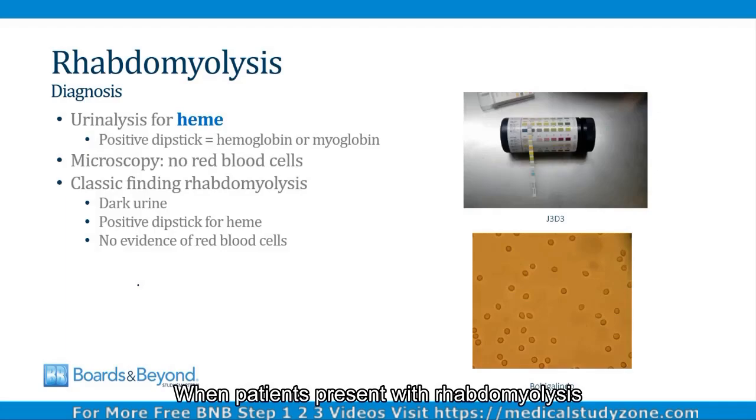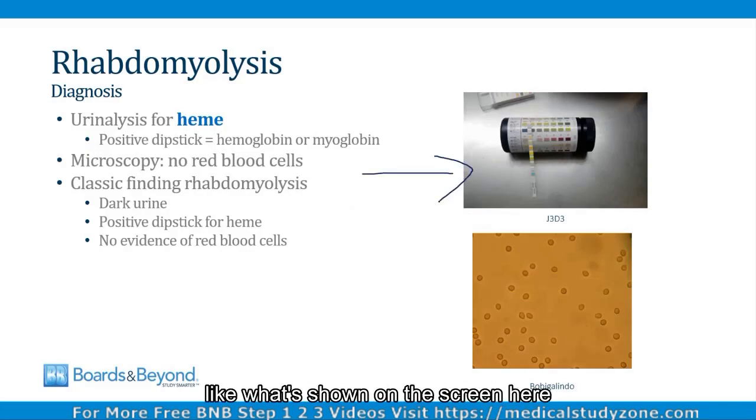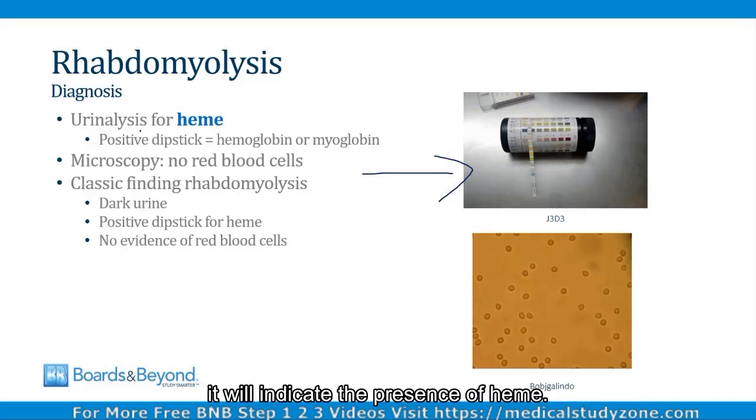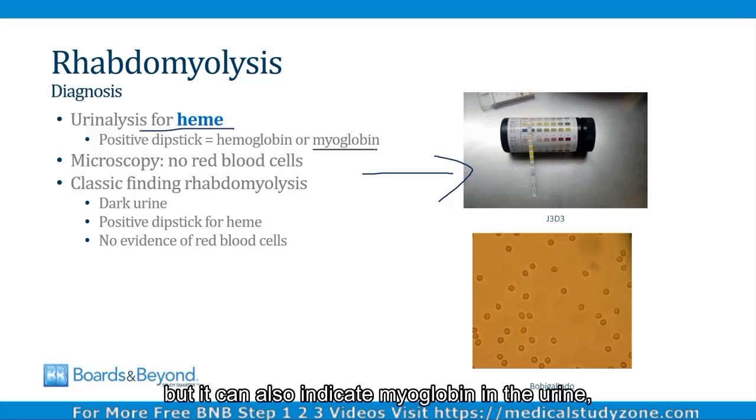When patients present with rhabdomyolysis, because the urine is discolored, the urine is often sent for urinalysis. And if you insert a dipstick, like what's shown on the screen here, into a sample of urine from a patient with rhabdomyolysis, it will indicate the presence of heme. This can make you think that the patient must have hematuria, but remember, the presence of heme could indicate blood in the urine, but it can also indicate myoglobin in the urine, which is what happens in rhabdomyolysis.